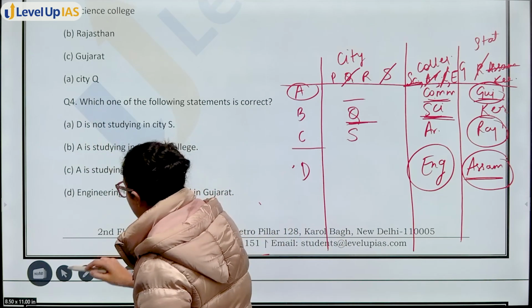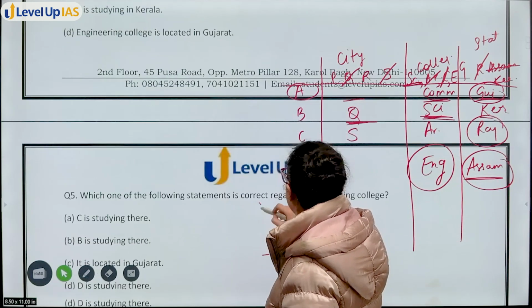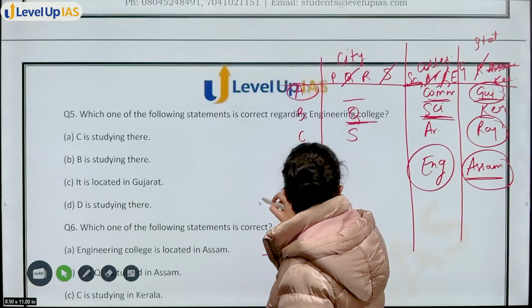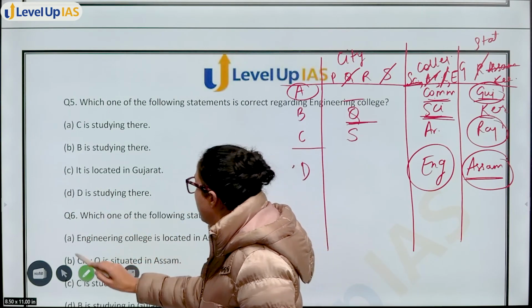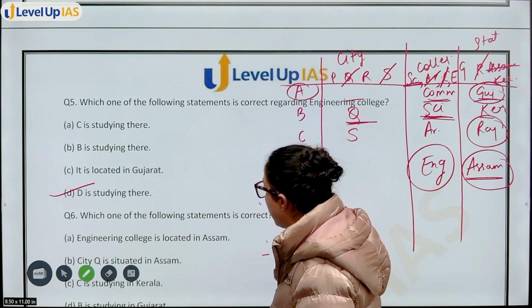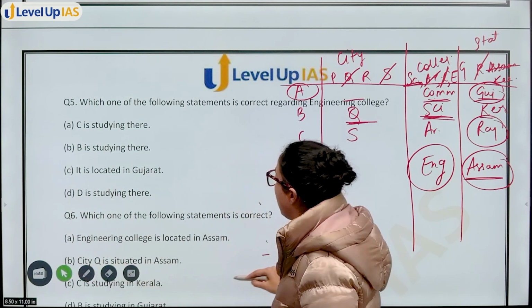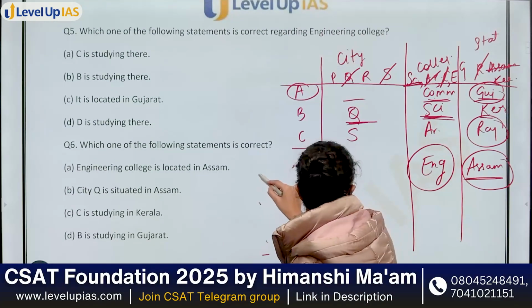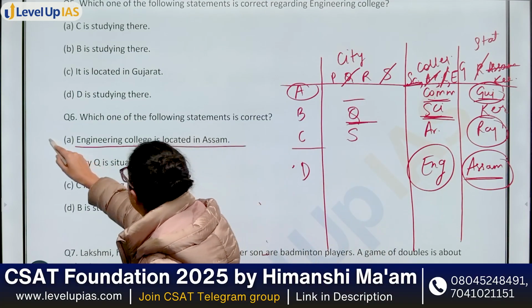Next question of the same set you have. Which of the following statement is correct regarding engineering college? D is studying there. Option D. This will be your answer. Then, which of the following statement is correct? Engineering college is located in Assam. Yes. This is correct.